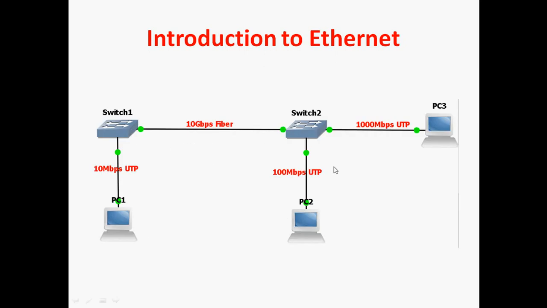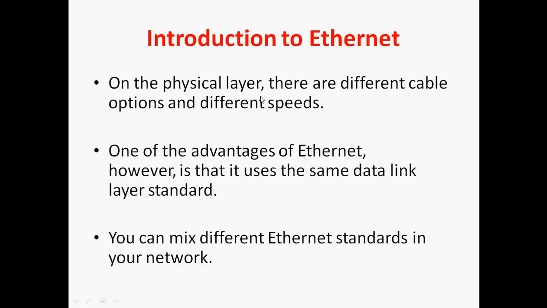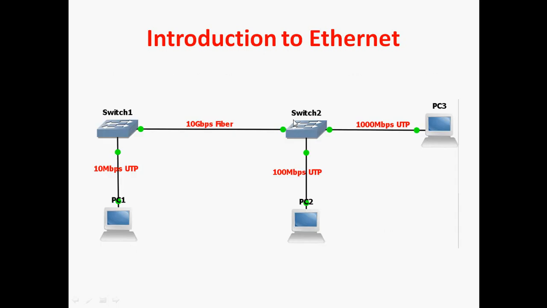Next, this is an example scenario. On the physical layer there are different cable options and different speeds. Physical layer cables come under the OSI physical layer. Here I am using 10 megabits per second, a different speed, with unshielded twisted pair cable.